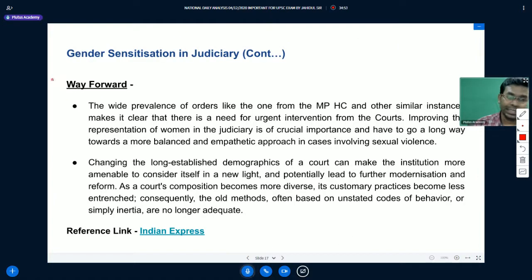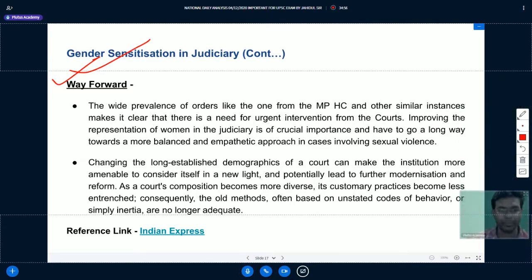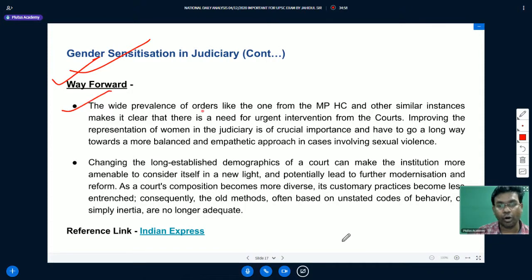Okay, what is the way forward for us? The wide prevalence of orders like the one from the MP High Court and other similar instances make it clear that there is a need for urgent intervention from the courts. Improving the representation of women in the judiciary is of crucial importance and will go a long way towards a more balanced and empathetic approach in cases involving sexual violence.